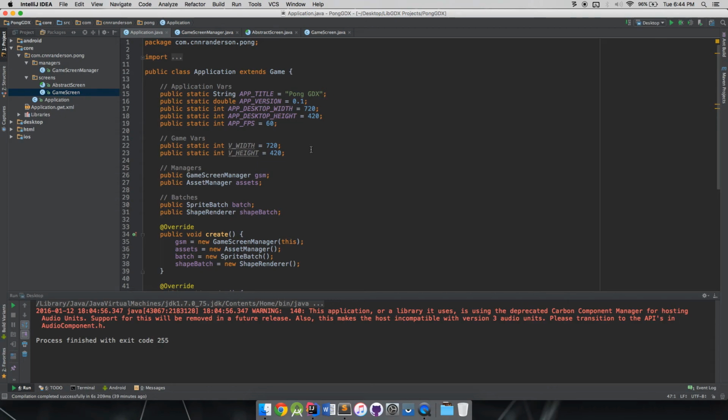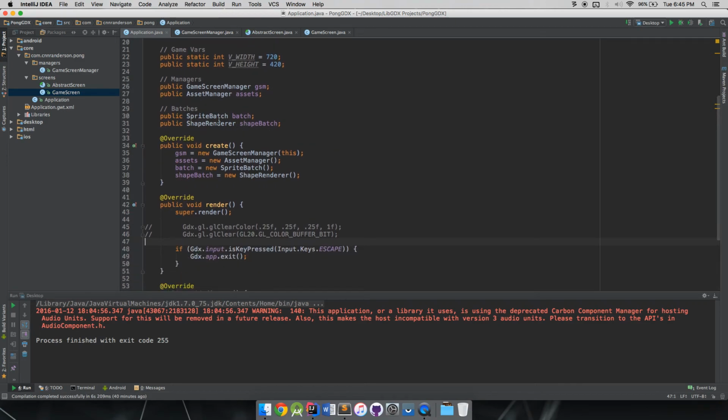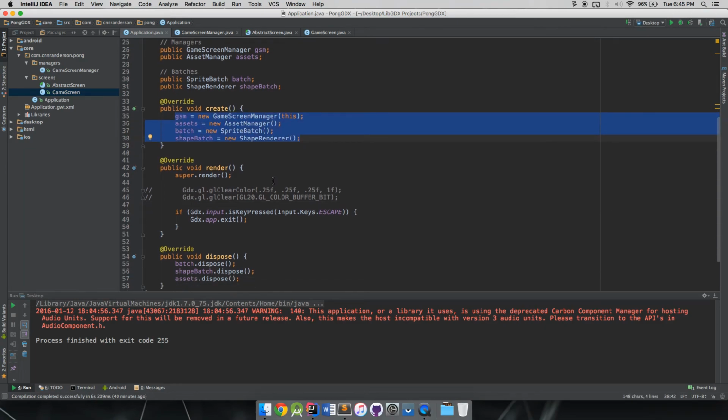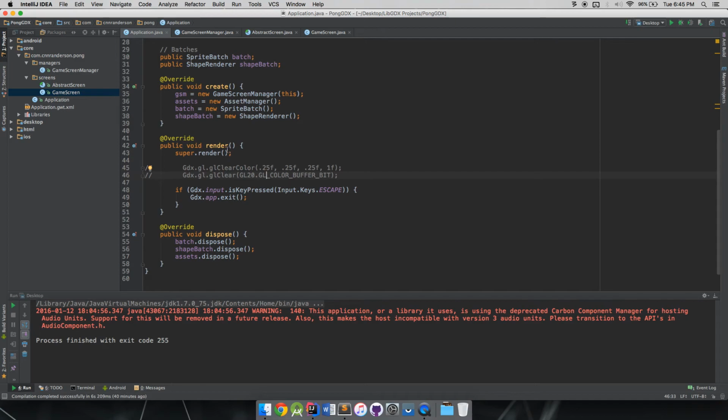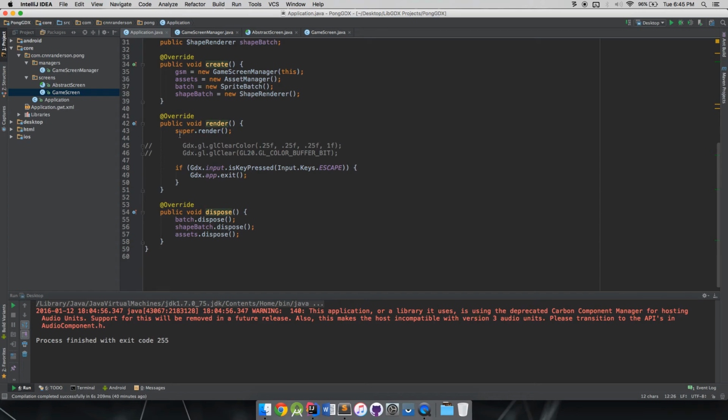So just so we can see what we've done so far, we made a few changes and got some understanding looking into the desktop width and height, and then understanding a little bit about virtual width and height. We set up two of our managers so far, our GameScreenManager, which we'll start looking into later, and our Asset Manager. And we also have our sprite batches set up. We initialized all four of those things so far, and we changed our class to the game type and call super.render so we can work with screens.